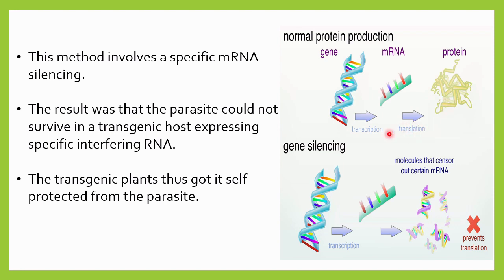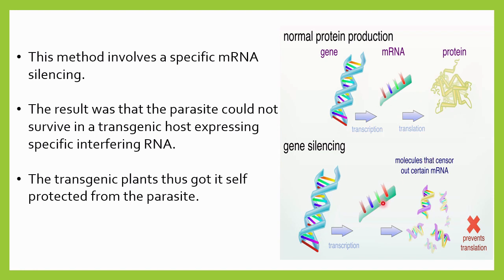So what happens during gene silencing? This is the normal phenomenon, but here we are interrupting protein synthesis, and that is called gene silencing. Transcription occurs normally, but afterward this mRNA, which must be single-stranded, will bind with another molecule which is complementary to the RNA strand, and as a result this mRNA will become double-stranded. Only single-stranded RNA can produce protein.